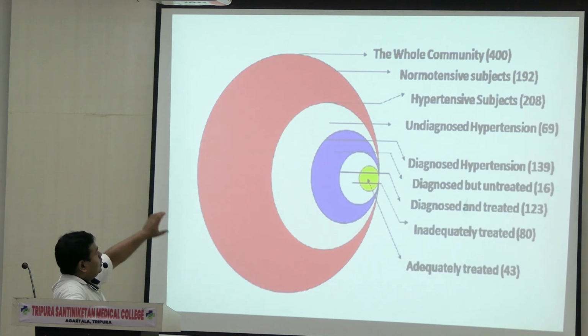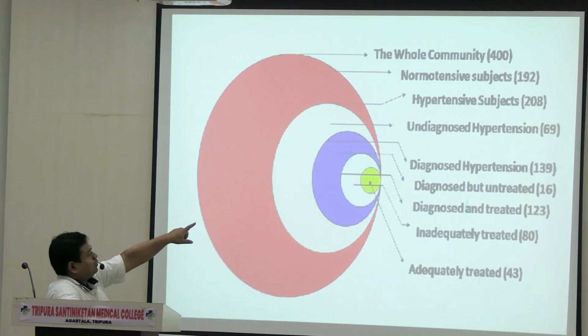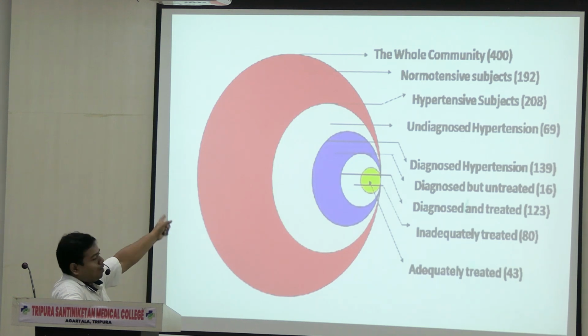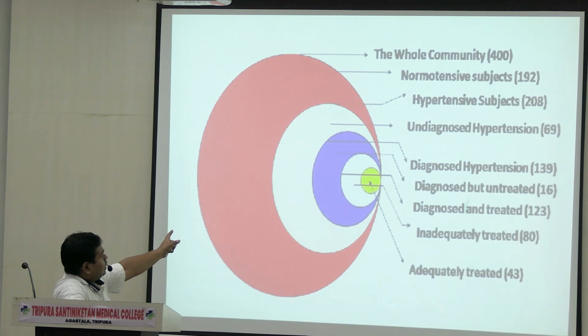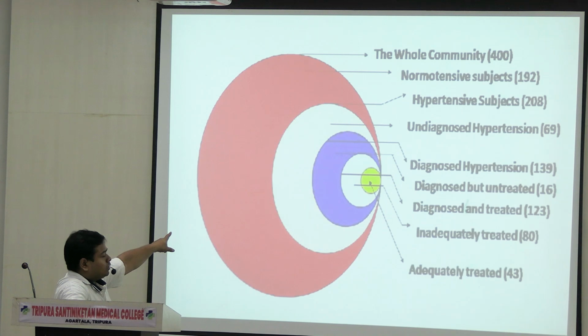This is very simple. Whole community: the red part is normotensive, normal subject, but the 50% patient cases are diseased, either hypertensive or diabetic, and out of this 50% will get diagnosed, and the rest of the 50% white part will not get diagnosed.